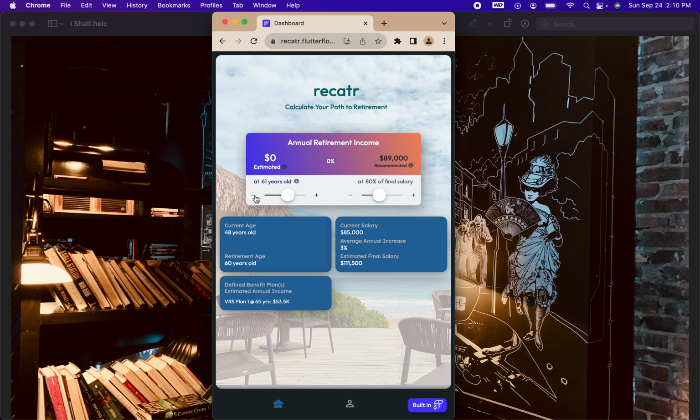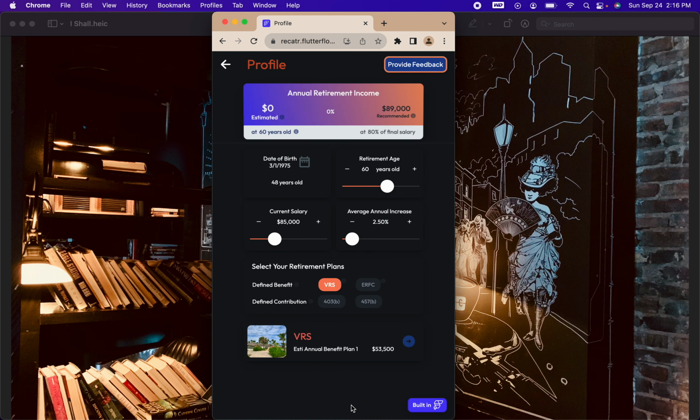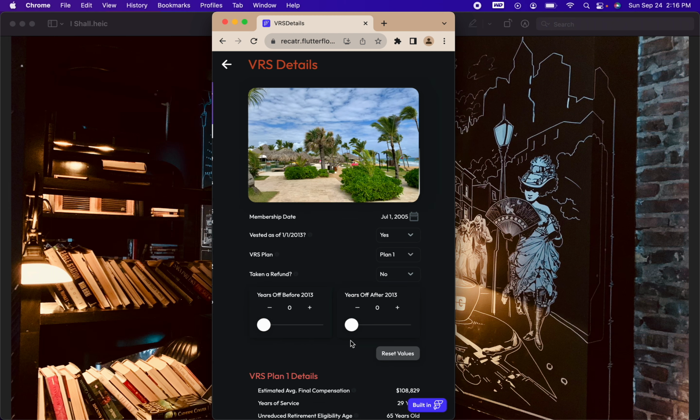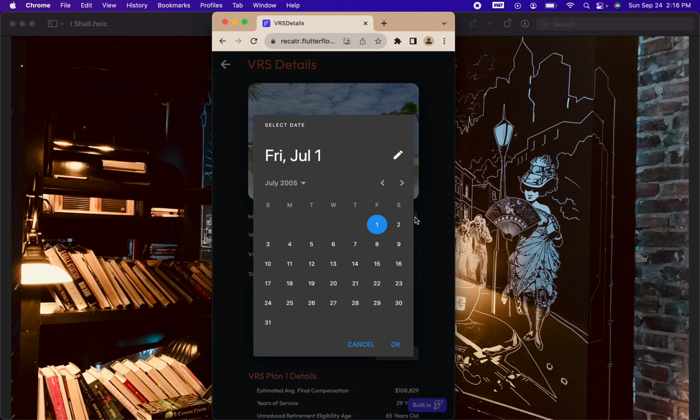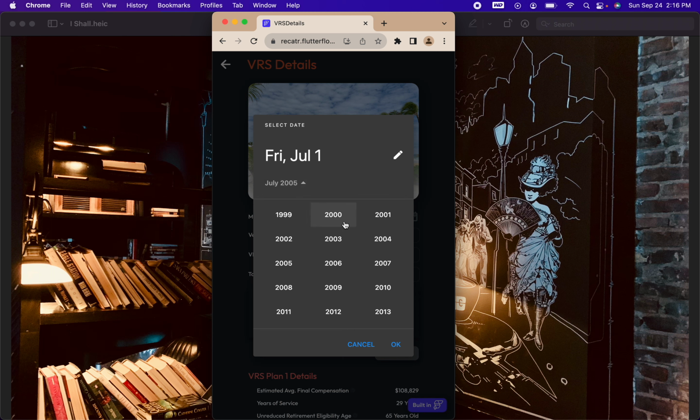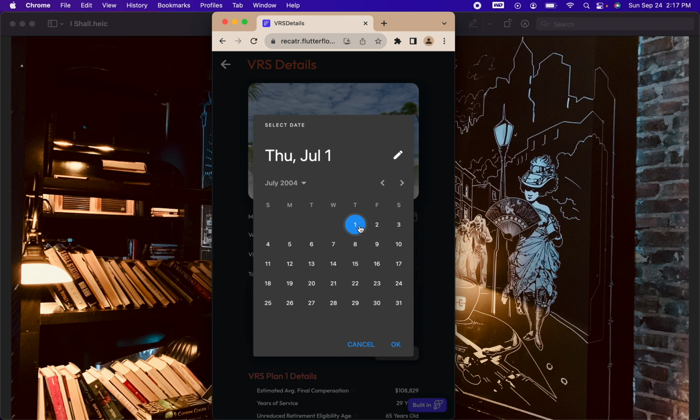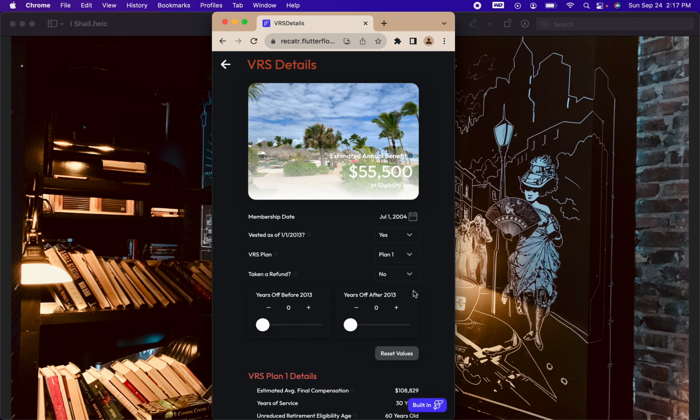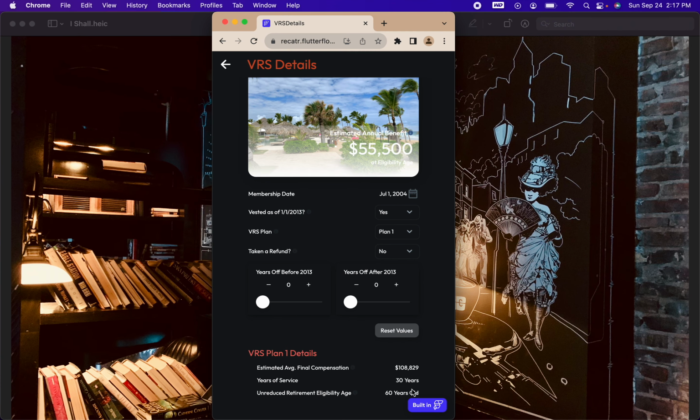Now let's take it back to 60. Let's go back to VRS and change the employment date back to 2004, right? So go to profile. VRS is on. VRS here. I'm going to change this back to 2004, July 1st. That's okay. So it's the 55,500, 30 years of service, 60 years old when she retires.